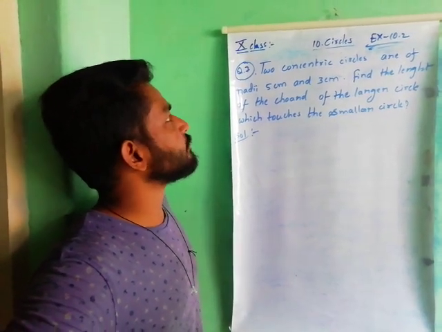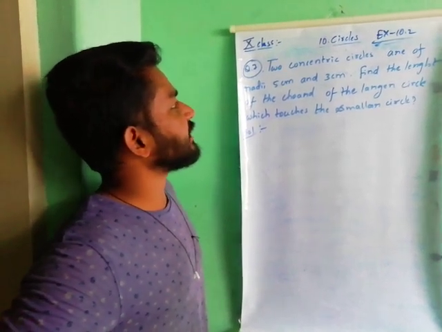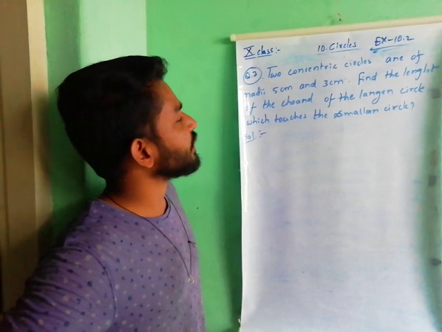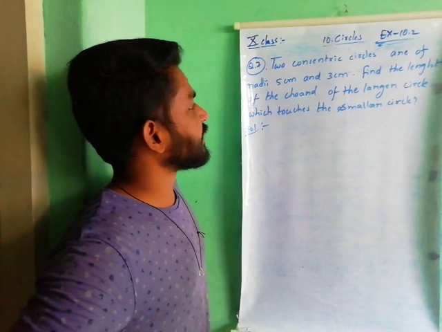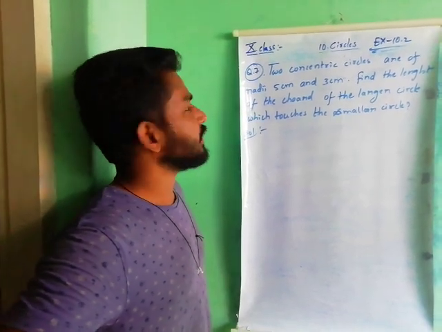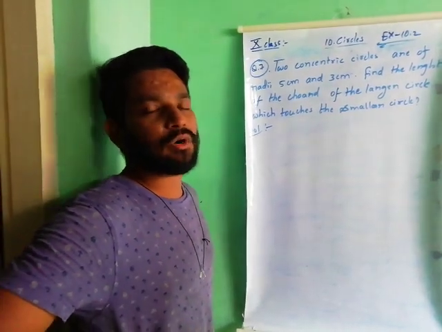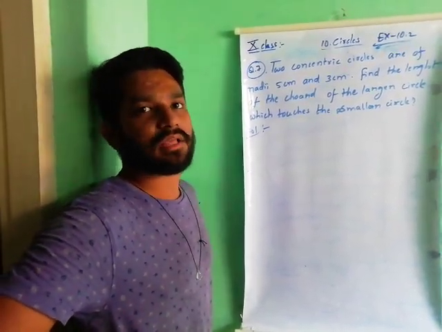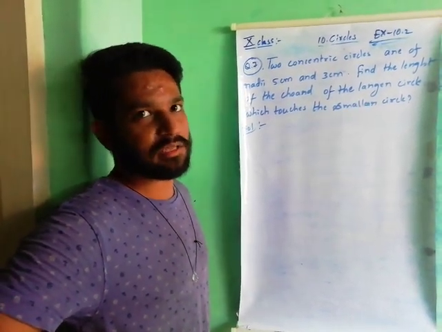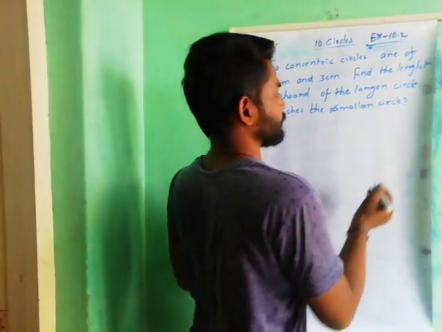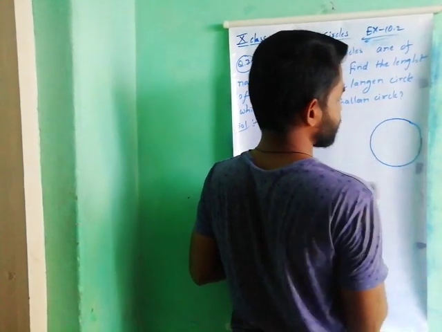So coming to question number 7. Two concentric circles are of radii 5 centimeters and 3 centimeters. Find the length of the chord of the larger circle which touches the smaller circle. So here, concentric circles. What do you mean by concentric circles? Concentric circles means a circle lies on another circle. This is one circle.